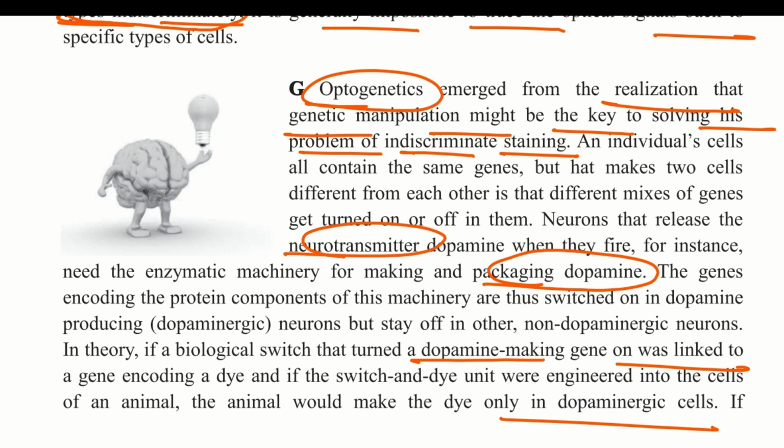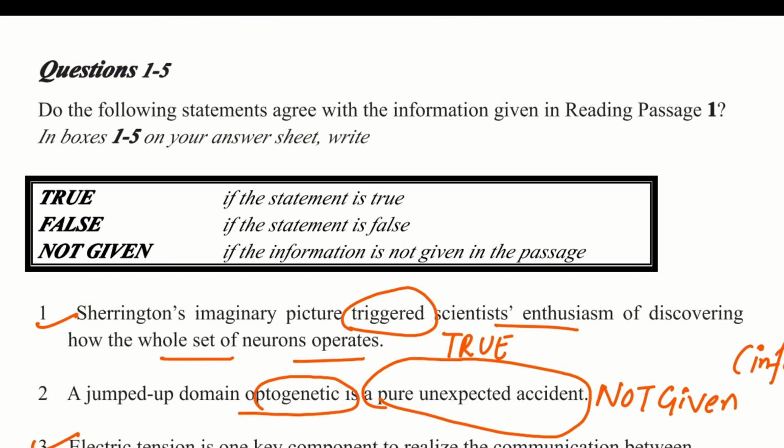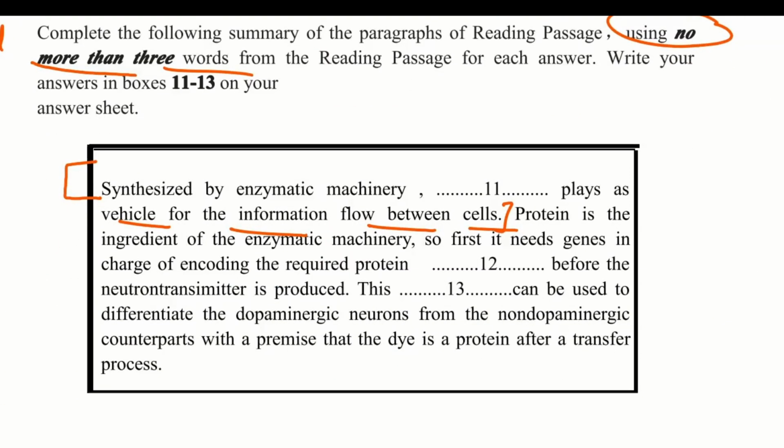Neurons that release the neurotransmitter dopamine when they fire, for instance, need the enzymatic machinery for making and packaging dopamine. So what is the vehicle for neurons? That is dopamine.